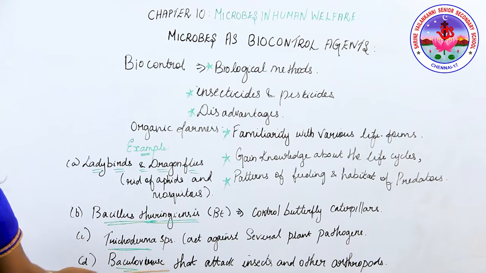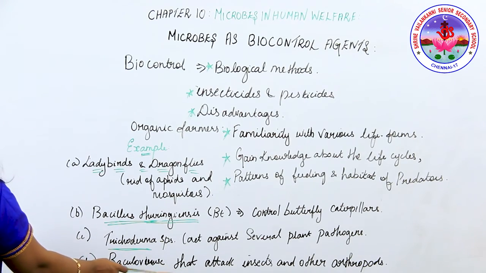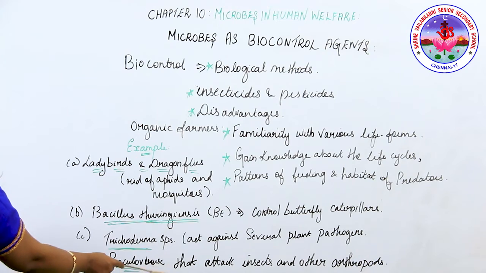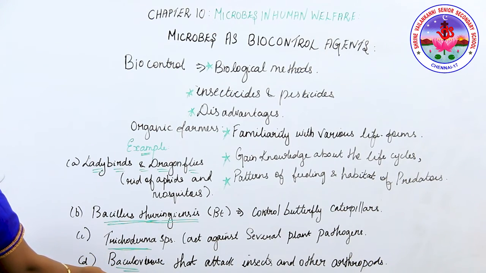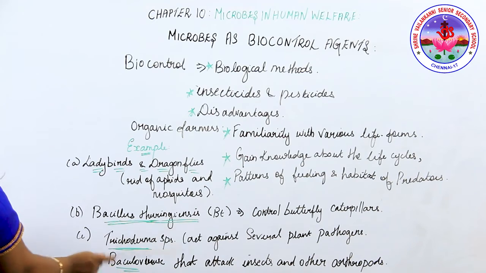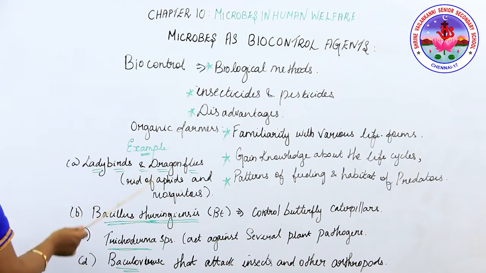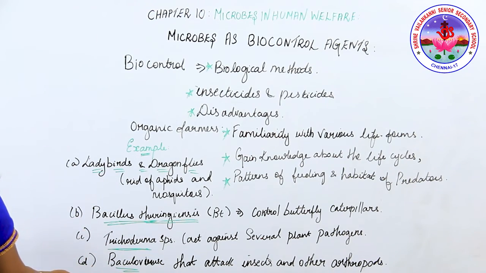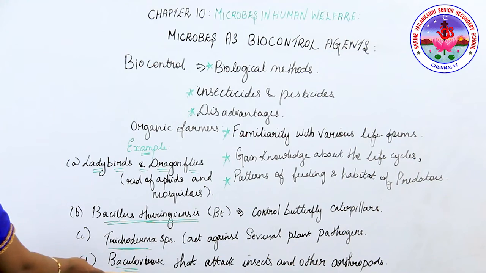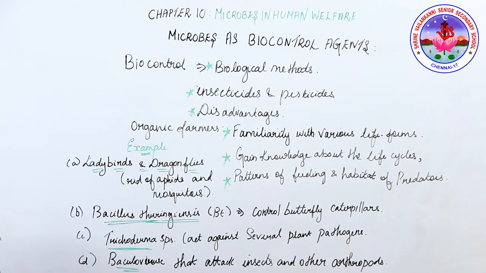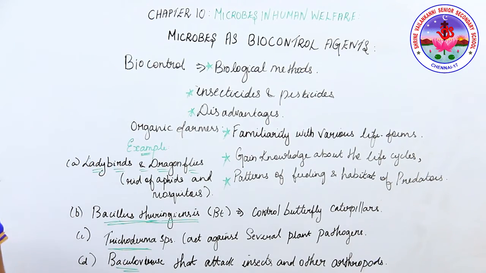Baculovirus is a pathogen that attacks insects and other arthropods. Most of these biocontrol agents belong to the genus Nucleopolyhedrovirus. These are species-specific, narrow-spectrum insecticides, so they do not harm plants, mammals, birds, fish and other non-target insects. Baculoviruses are helpful in integrated pest management, that is the IPM program, in which beneficial insects are conserved with the help of biocontrol agents. So that's all about microbes as biocontrol agents.